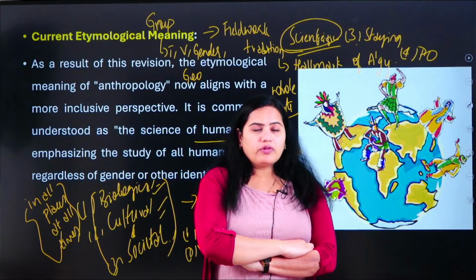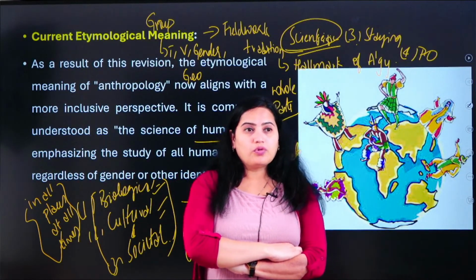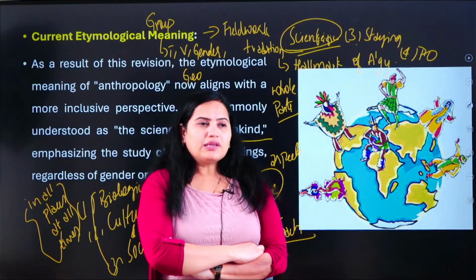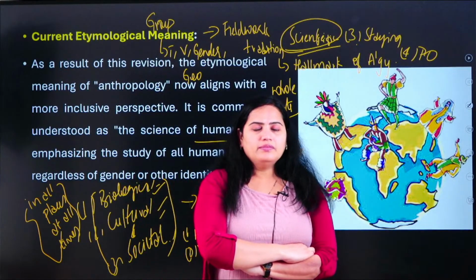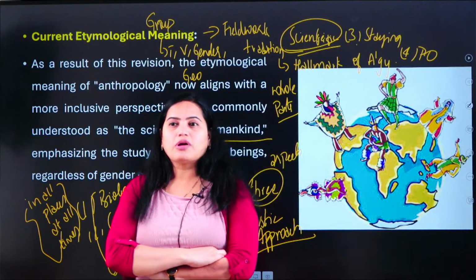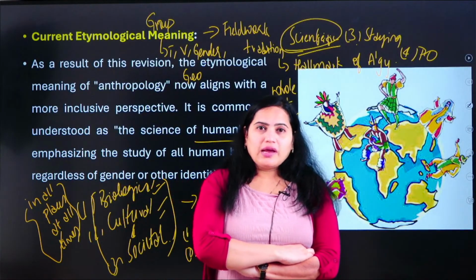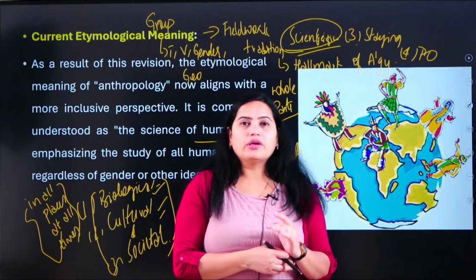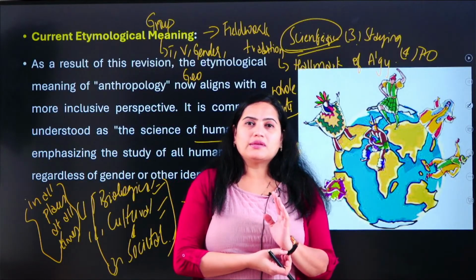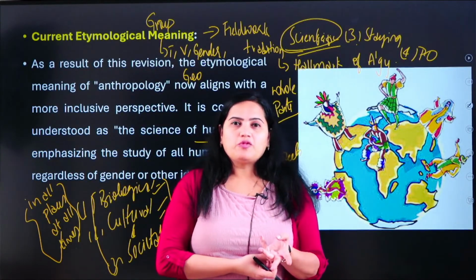Imagine if they are going for fishing. The anthropologist should also go and he should record. I am not saying that he should also fish, but I am saying that he should go, he should observe their practices and why they are fishing, to what extent they are going. So if you are doing all these things, then that is called participant observation.